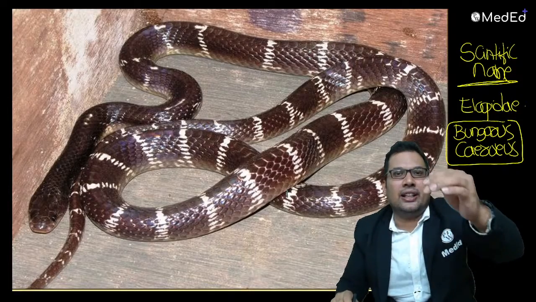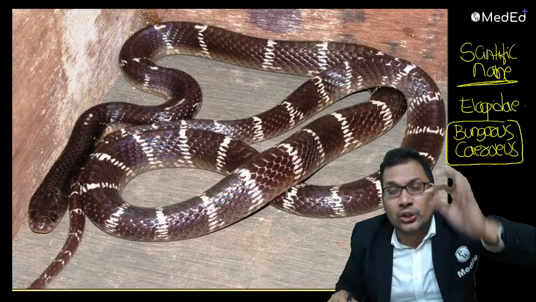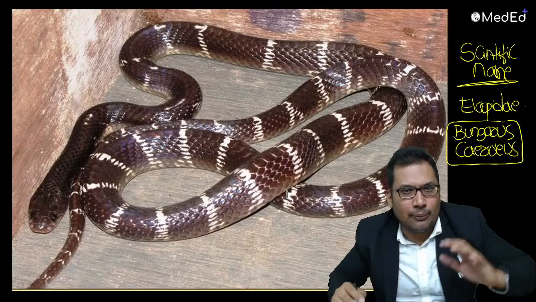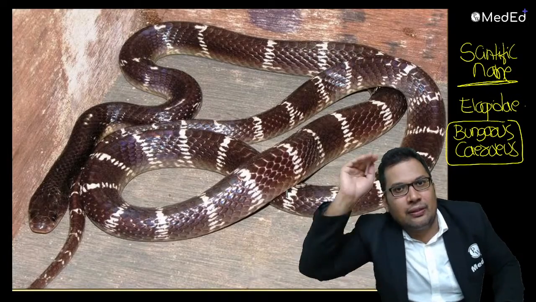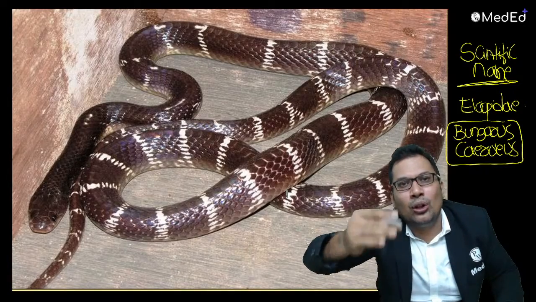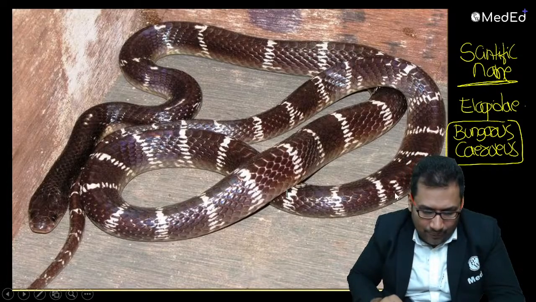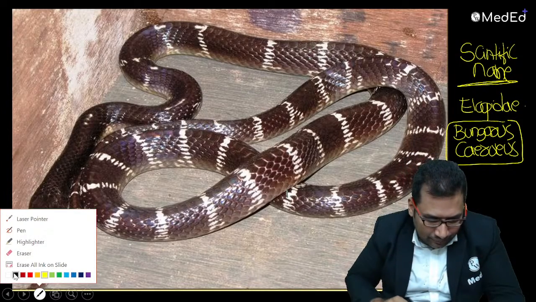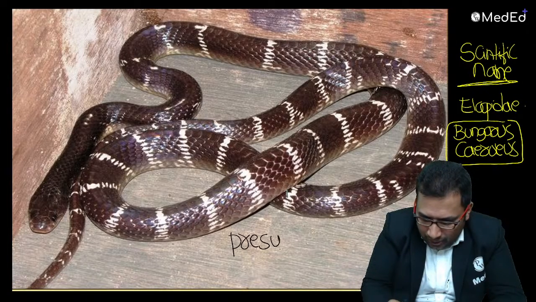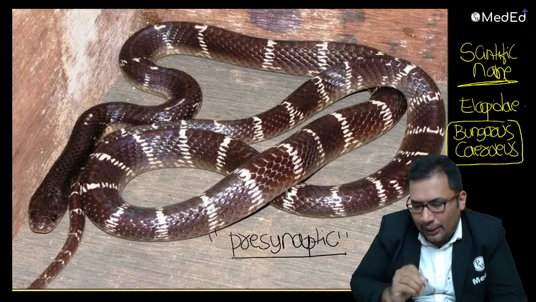I remember it like this: caeruleus means cunning snake. It has a tendency to bite people without stimulus. It will be roaming in the night when someone is sleeping around. So it will take a chance. It will bite and go. Very cunning. And remember one more point here: the action is presynaptic. Cobra action is postsynaptic.